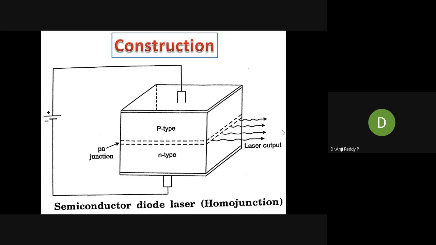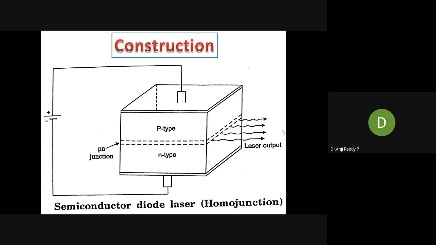For that, you need to know the main parts of the laser. Not only for this, but for all lasers, what are the main parts? Every laser has three parts. Already we have studied two parts. What are the two parts? The first one is the active medium. In any laser, an active medium is there. That is the first part.